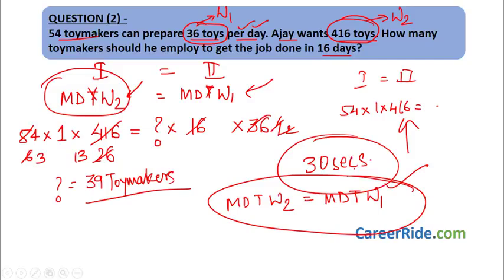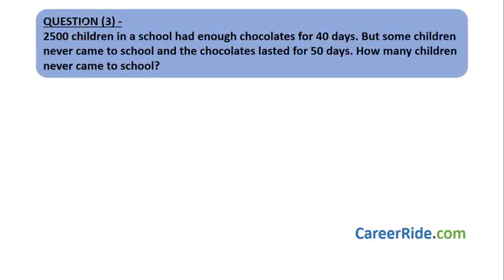Let's move on to question number 3. 2,500 children in a school had enough chocolates for 40 days, but some children never came to school and the chocolates lasted for 50 days. How many children never came to school? Again, this is an easy one. We have our two scenarios, right? And we equate them. We have men, days, time, work done in second case, that would be equal to men into days into time into work done in first case.